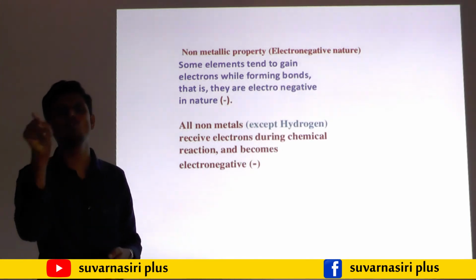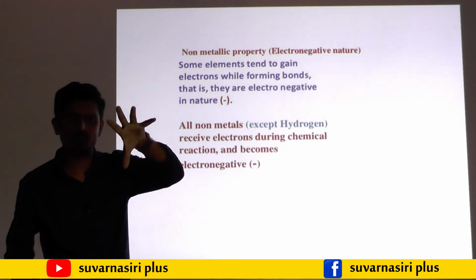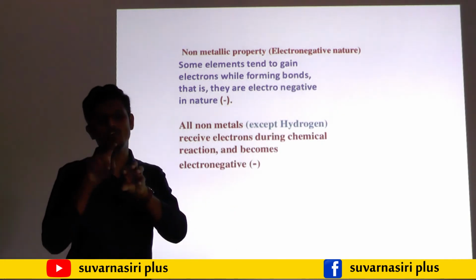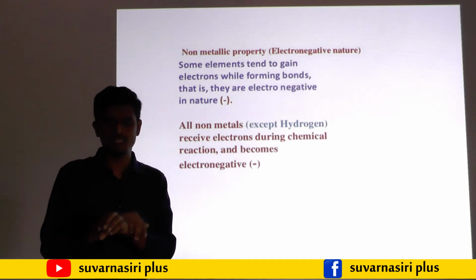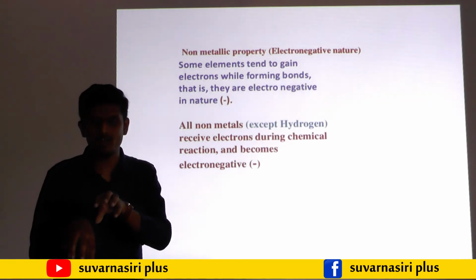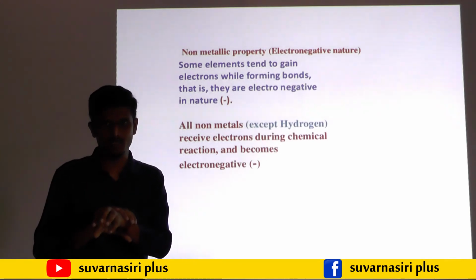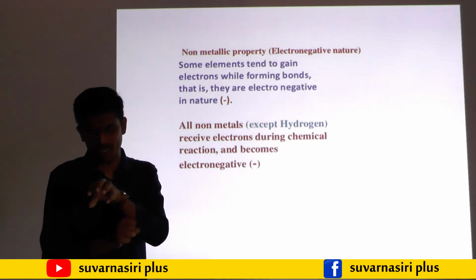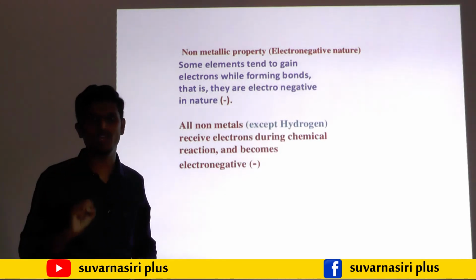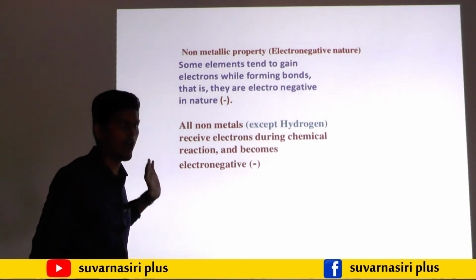Why oxygen 2 minus? Oxygen has atomic number 8. If I distribute the electrons, the K shell gets 2 electrons and the L shell gets 6 electrons. 2 more electrons are required to become an octet structure. So it is ready to gain the 2 electrons. That's why it forms O2 minus, it is always ready to gain the electron. That's why it is a non-metal.